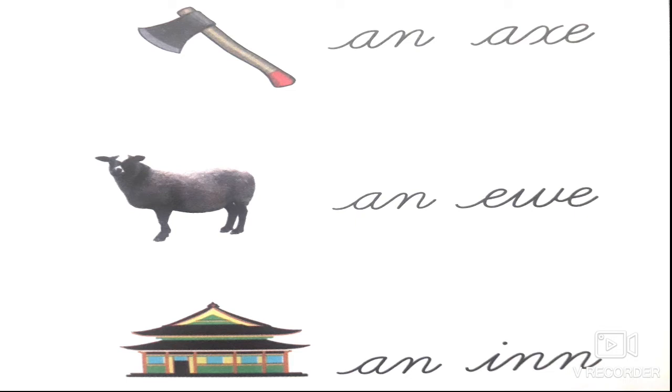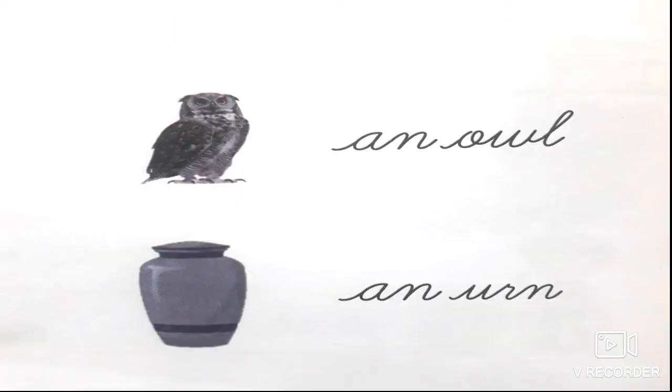An inn. What is that? An inn. Now you can read. An inn. What is the spelling of inn? I-N-N, inn. What is the spelling of an? A-N. You can read it as an inn. In this, we are going to see more examples. You should check whether it's singular or plural, countable or uncountable, and the first letter.